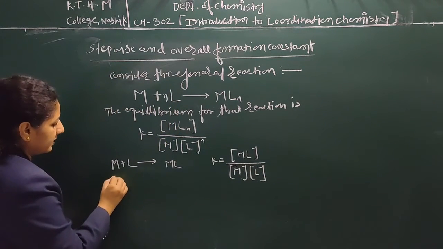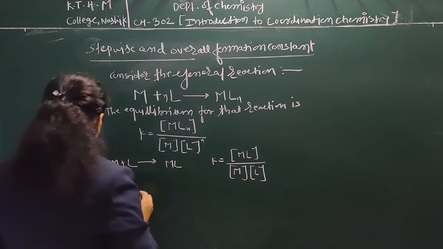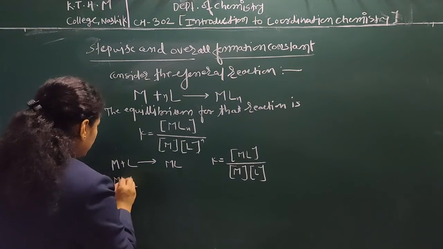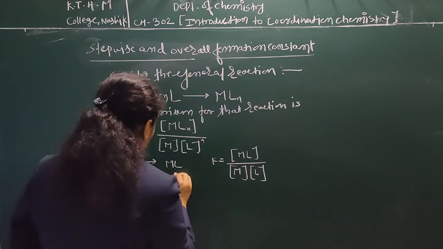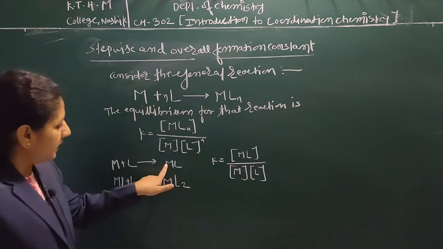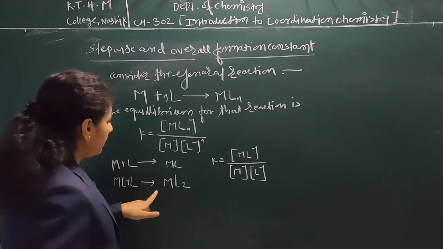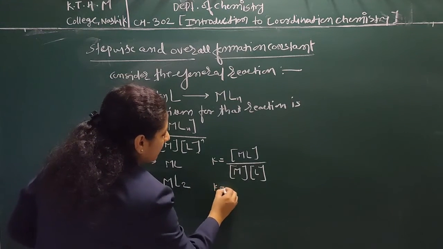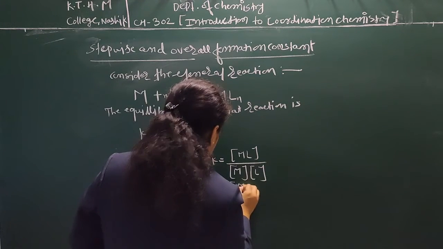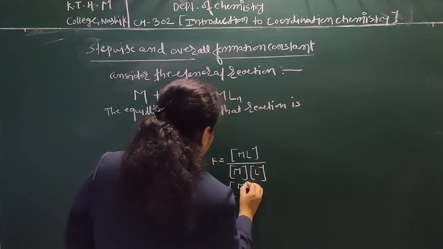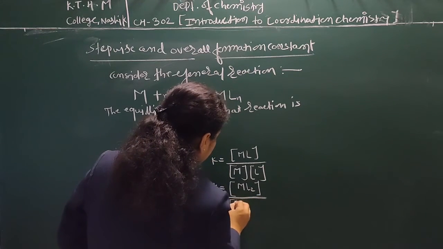Now for the second step, M plus L, ML plus L gives ML2. The product is ML2. Here in each step the ligand will be added slowly. So ML plus L gives ML2, and the equilibrium constant for that reaction is the concentration of product divided by the concentration of reactant.